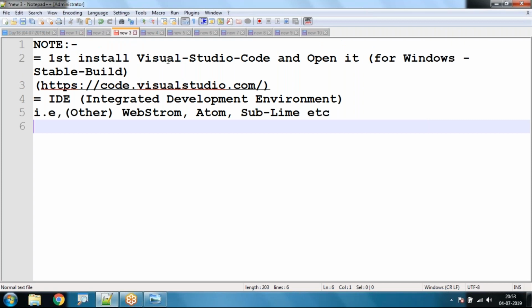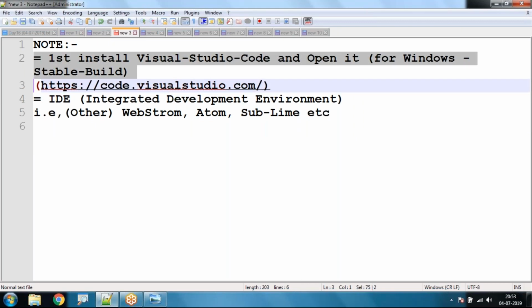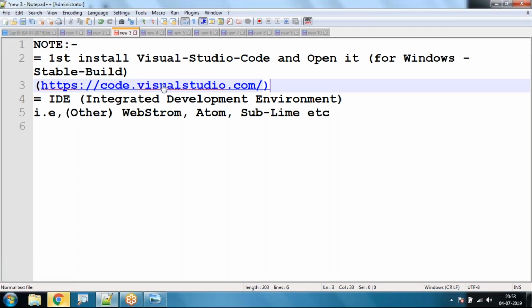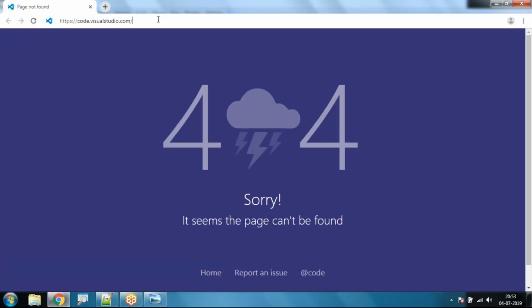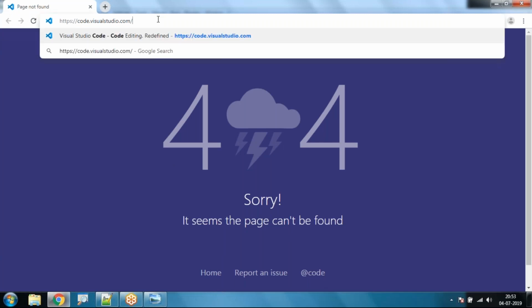First I'm going to install Visual Studio Code and open it, and check whether all the other remaining software is installed properly in our system or not. To install Visual Studio Code, we have to go to code.visualstudio.com. So I'm just going to enter the URL code.visualstudio.com.